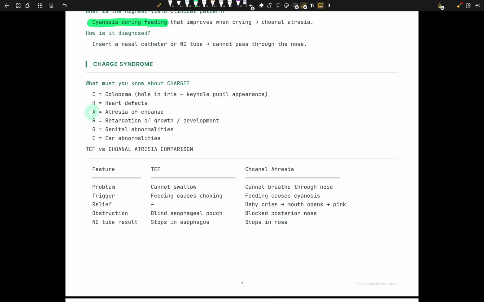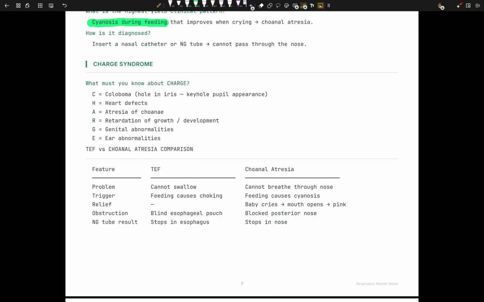CHARGE: C is atresia of choanae, right? It can be unilateral or bilateral. Unilateral is just one side, bilateral is on both sides. R is going to be retardation of growth. Well, we're going to have a growth delay, a developmental delay.